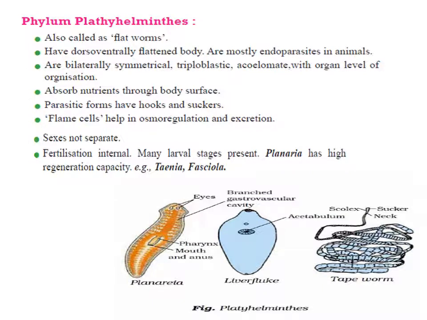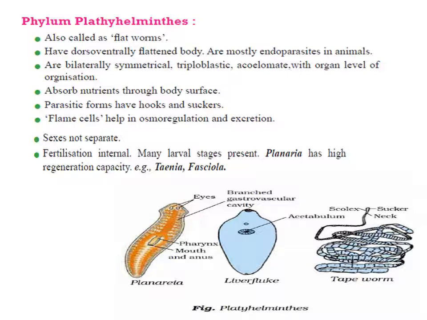The next phylum is called Platyhelminths. These animals are called flatworms because their body is dorso-ventrally flattened. Platy means flat, helminths means worm. These animals are mostly parasitic, endoparasitic. Even in human beings, some of the platyhelminths are endoparasites. They show organ level of organization and are triploblastic, bilaterally symmetrical. But platyhelminths are acoelomate, right?